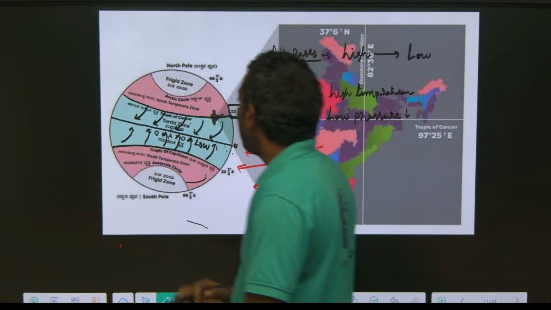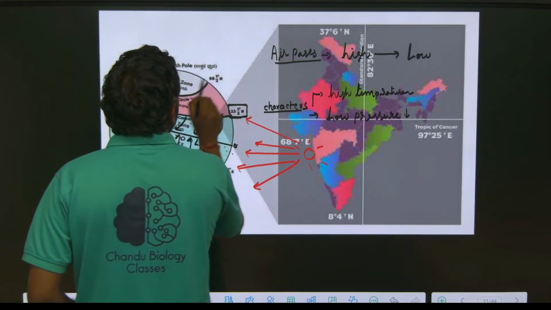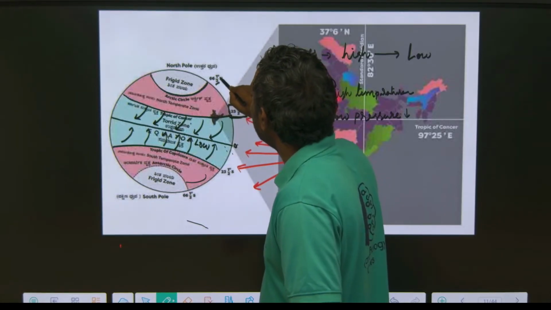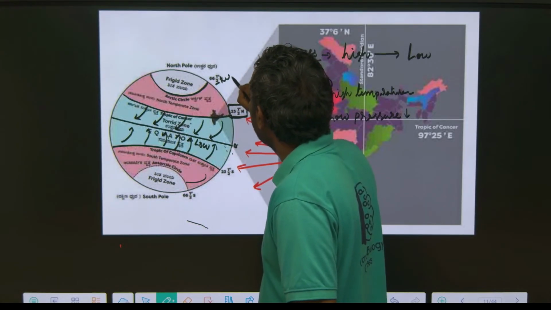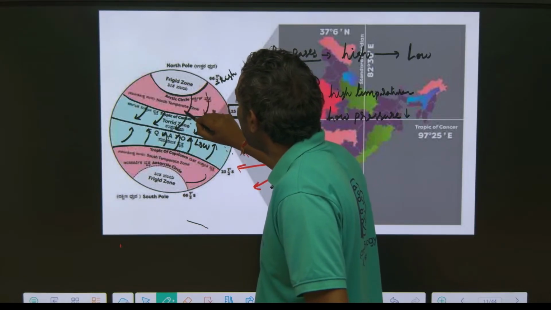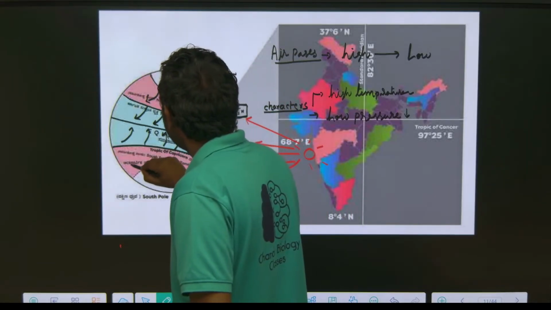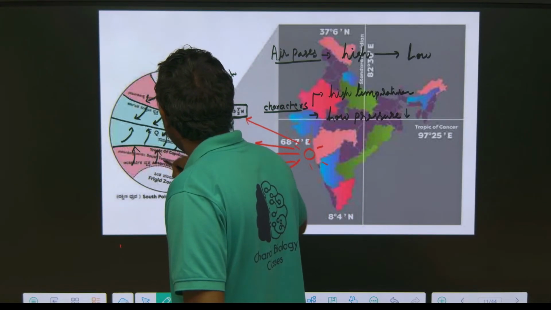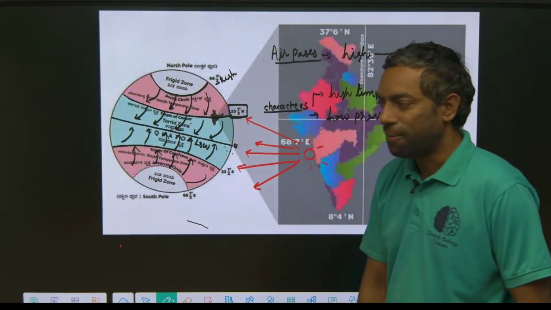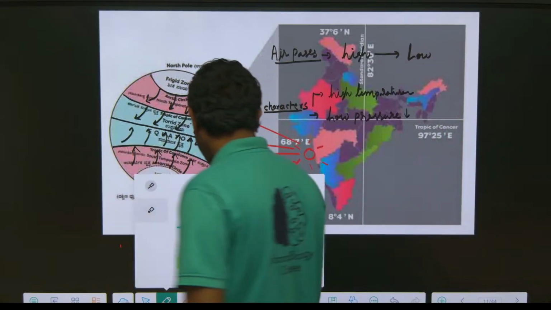And if we come to this Arctic region, this is high pressure. The air passes towards the tropical area. If we come to India, where is it located?